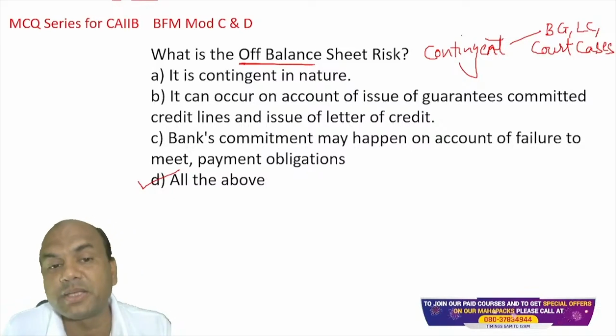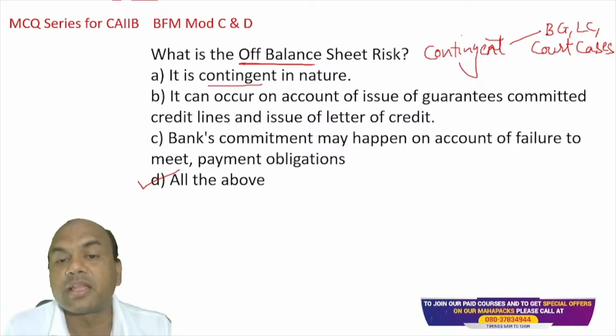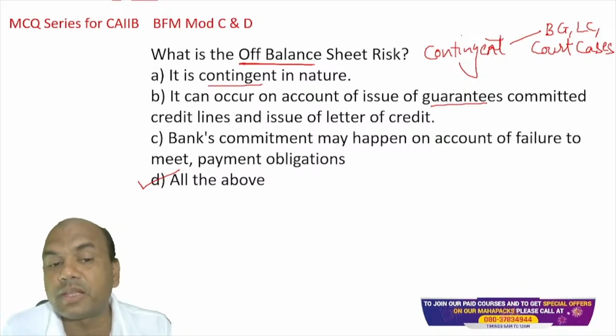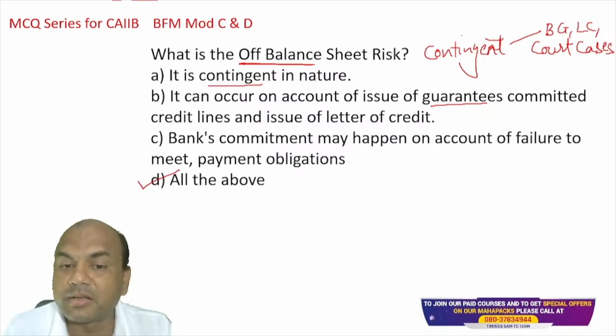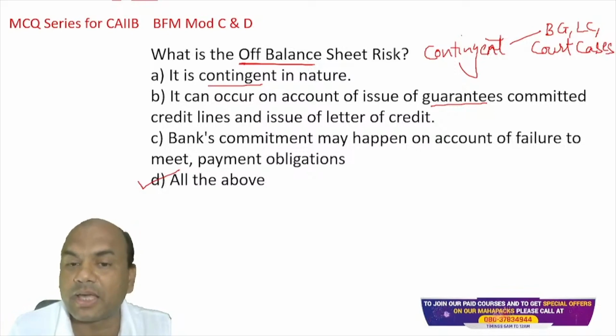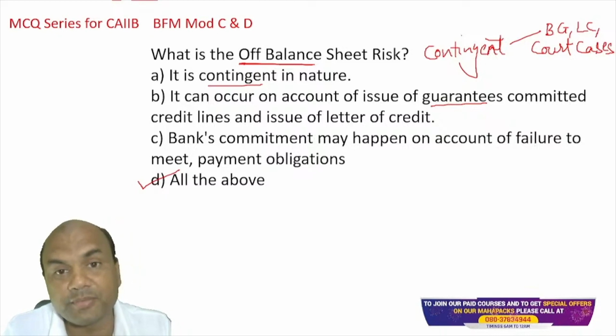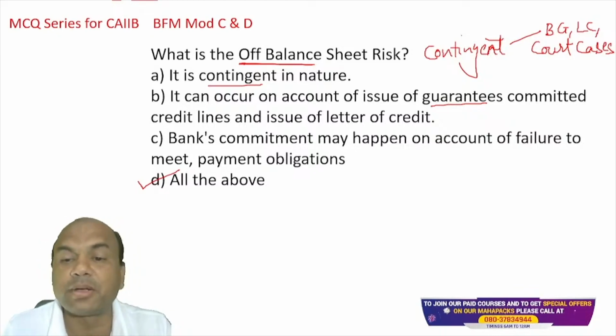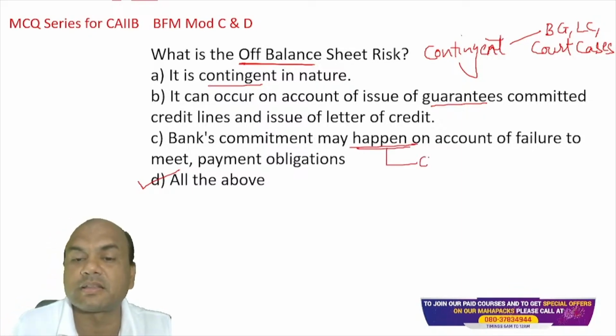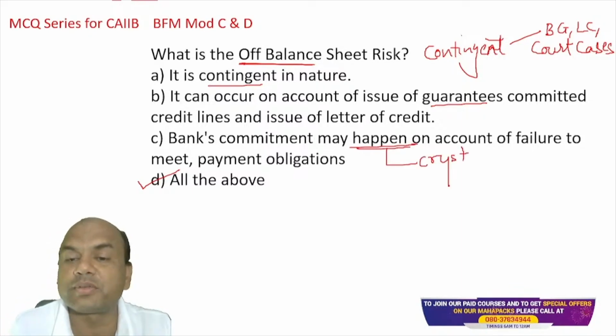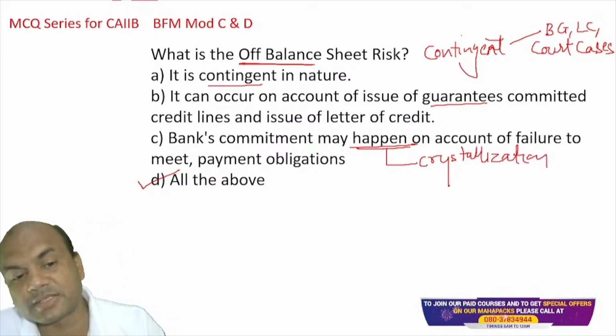So off-balance sheet risk means contingent in nature, can occur on issue of guarantees, and bank's commitment may happen on account of failure to meet the payment obligations by that party. What do you mean by this third part? Suppose my bank is giving the guarantee and that other party does not perform, then my bank will have to pay, isn't it? So that's known as bank's commitment may happen. May happen means crystallization. When the risk which you have just given in words comes for payment, that is known as crystallization. So answer is A, D.